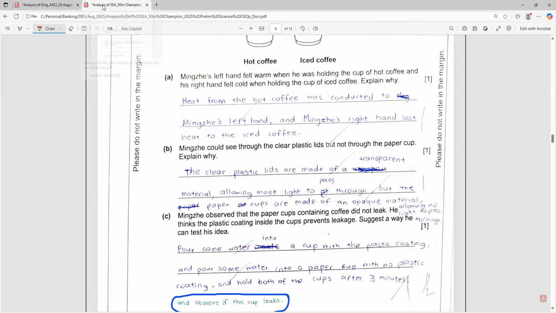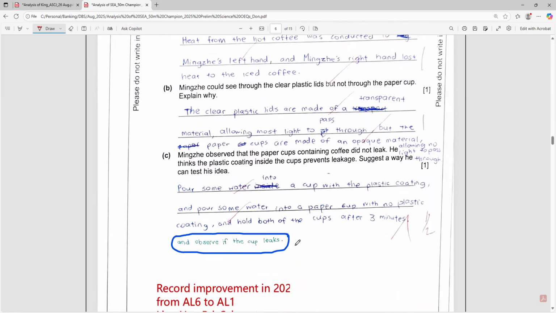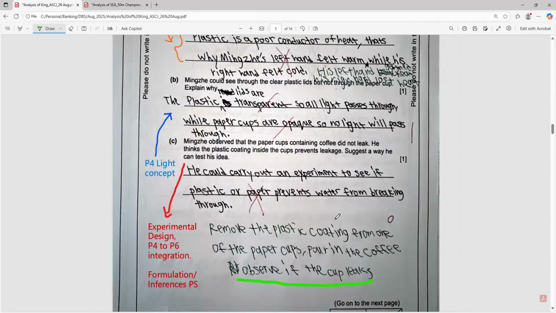You can see the other student copied the answer here, but he was penalized half a mark because he did not state the conclusion: observe if the cup leaks. So this is the proper reasoning for this question. Let's continue to the next question.